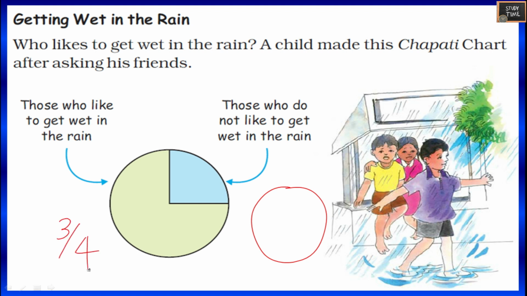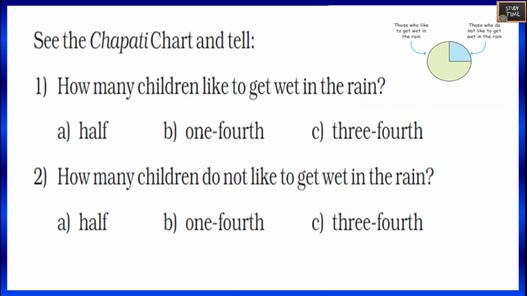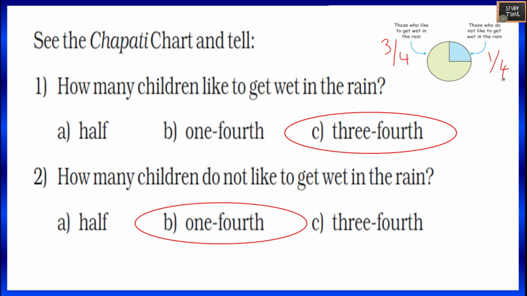Who do not like is 1/4 part. So remember this. See the chapati chart. So 3/4 likes, 1/4 did not like. How many children like to get wet in the rain? So it is 3/4. Those who do not like to get wet in the rain, it is 1/4.